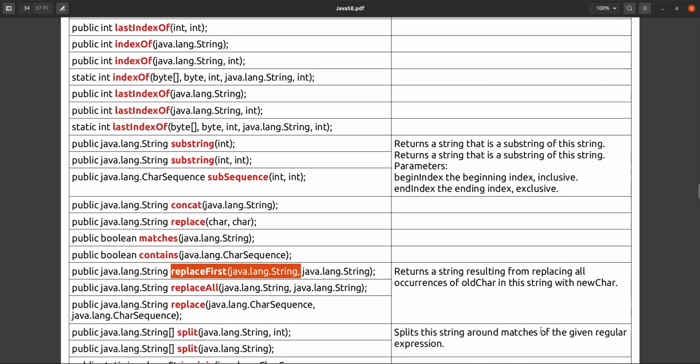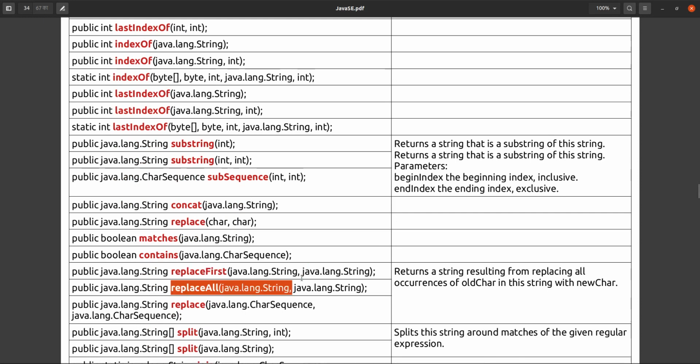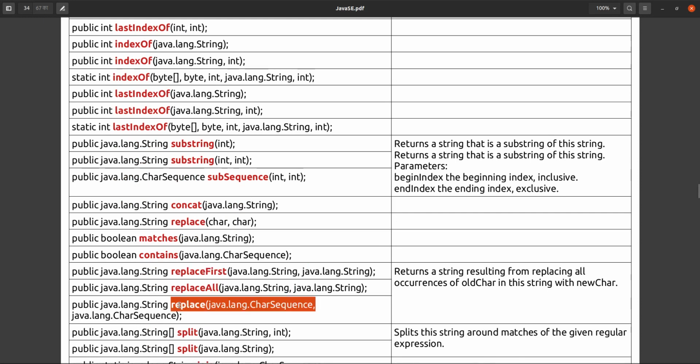Replace first is also there. If you want to replace the first occurrence, you can use this method. Replace all: all occurrences will be replaced. You can give a character sequence, that is the same only, a character sequence. Split is also important. You have to give a regular expression, and how many parts you want to split into.